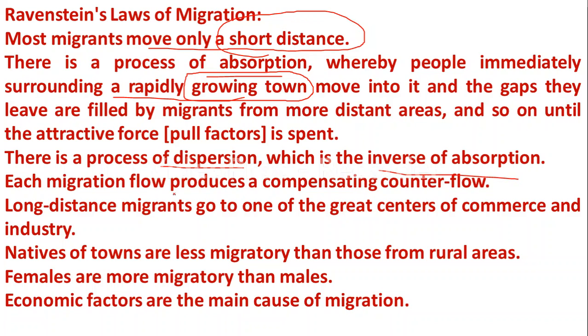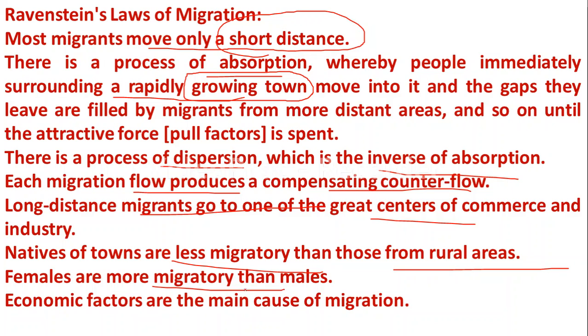Then each migration flow produces a compensating counter flow. Long distance migrants go to one of the great centers of commerce and industry. Natives of towns are less migratory than those from rural areas. Females are more migratory than males. Economic factors are the main cause of migration. So these are the points you must remember about Ravenstein's law of migration.